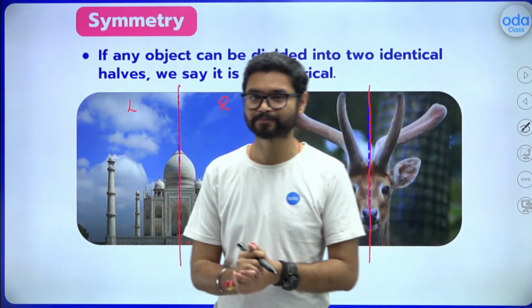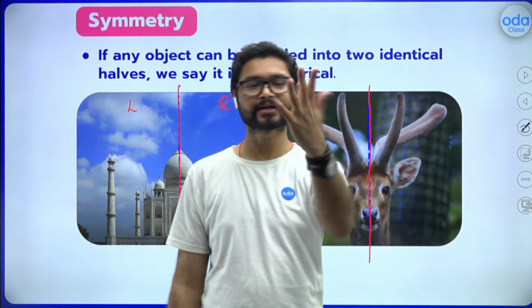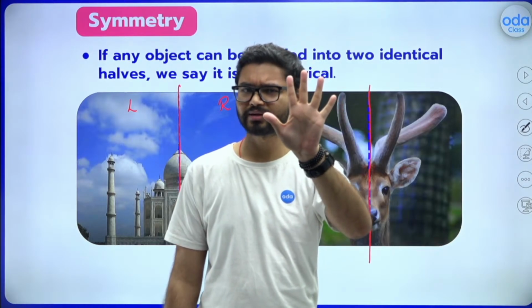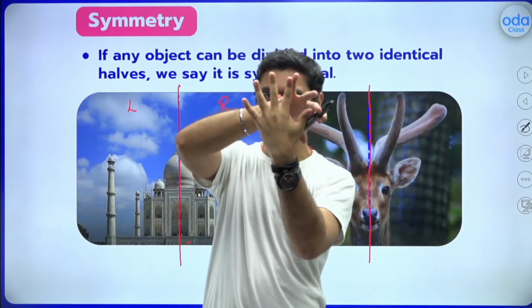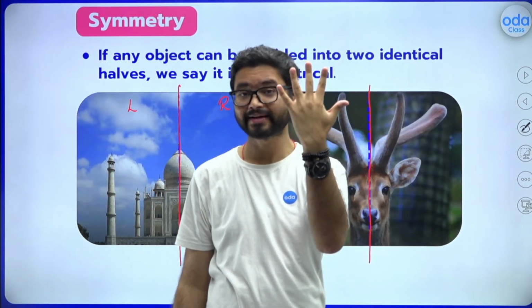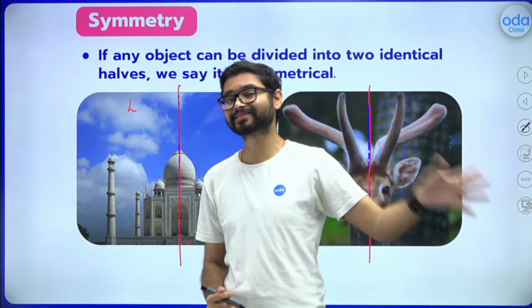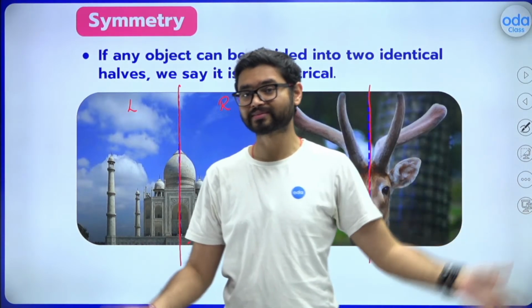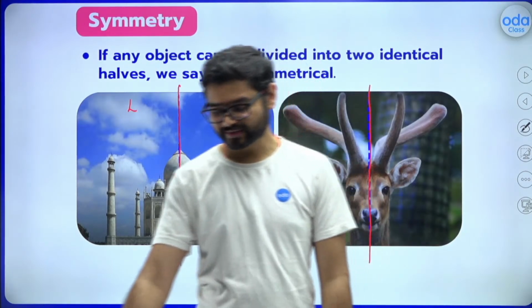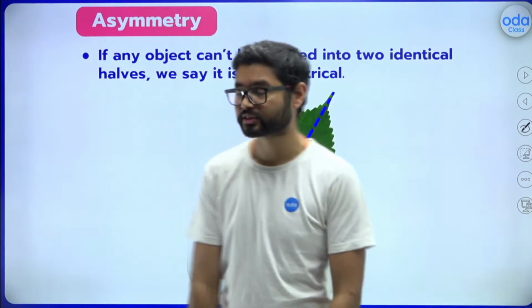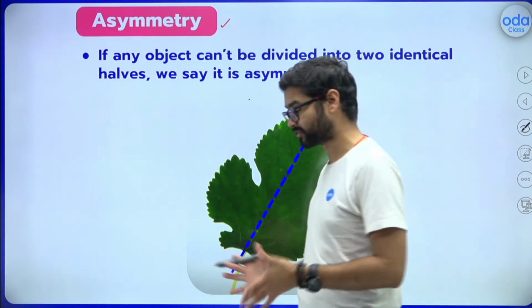Humans are also symmetrical. What about this hand of mine? Look closely, and look at your hand. Do you think your hand is symmetrical? If I cut my hand through here, are this part and this part mirror images, are they identical? No. So the hand is not symmetrical. When something is not symmetrical, what do we call it? We call that asymmetry. That property is known as asymmetry.